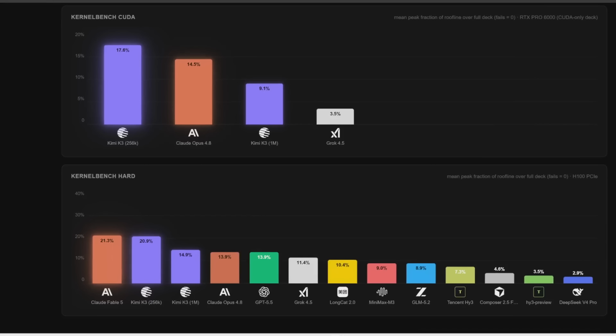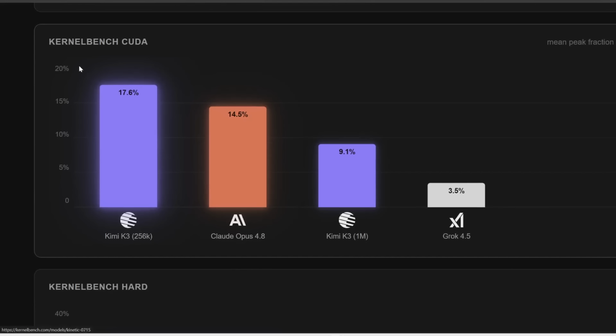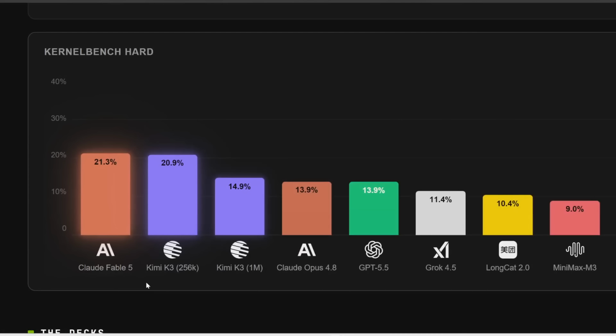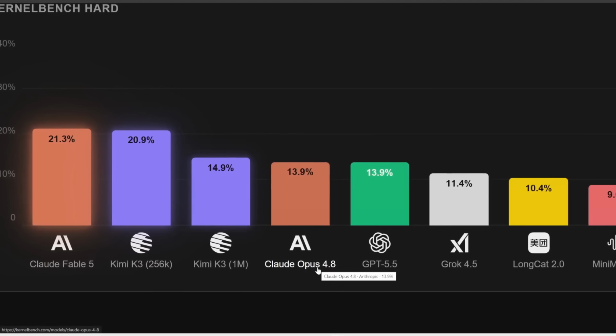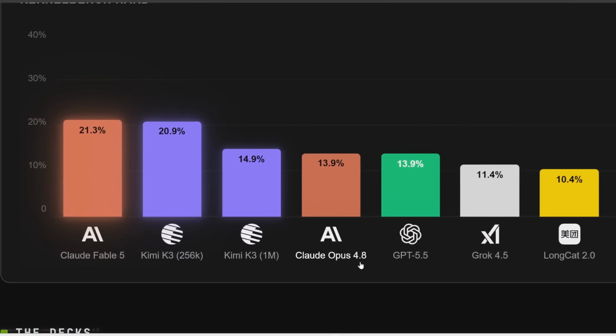And then here's another crazy benchmark called Kernel Bench. This measures how well an AI is at optimizing kernels, or basically really low-level GPU code. This is really complex and specialized code that determines how a GPU runs calculations that ultimately power AI models and other stuff. And as you can see for Kernel Bench CUDA, Kimi K3 even beats Claude Opus 4.8. And then for Kernel Bench Hard, it is slightly below Claude Fable 5, but it does beat Claude Opus 4.8. I'm not sure why GPT 5.6 isn't on this list.